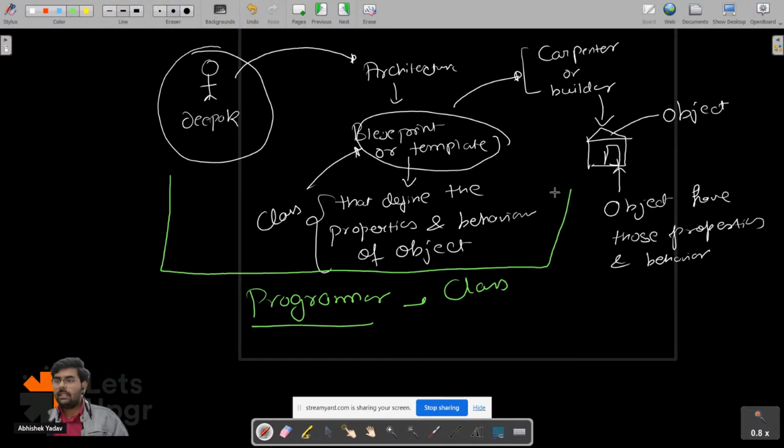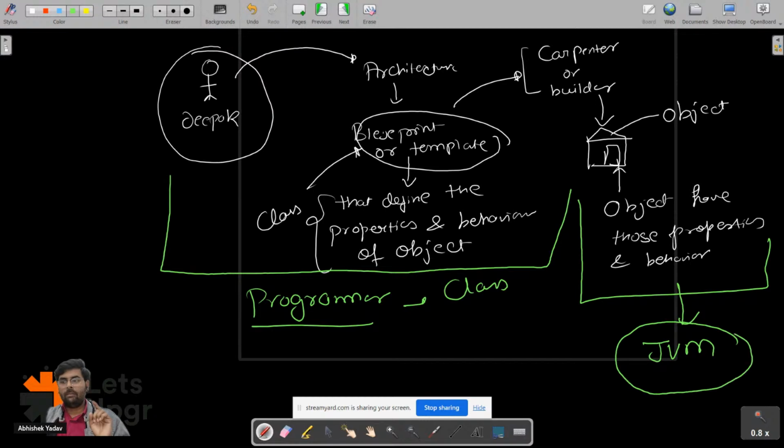And this object creation behind the scene will be done by the JVM. Okay, so simple. The programmer is creating the class and the object is created by the JVM behind the scene.